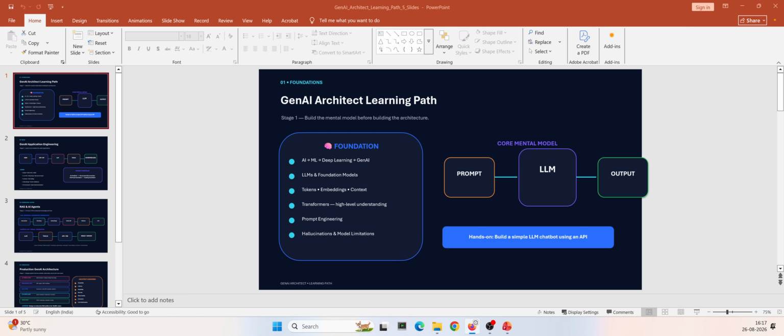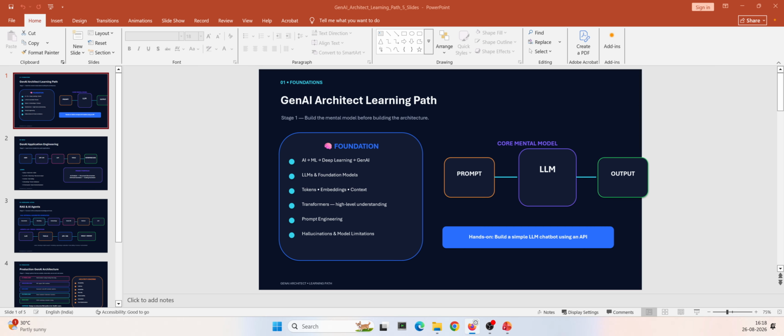Then comes the transformers. Transformers are one of the core subjects of generative AI. So how a transformer works, what transformer architectures are, what the fundamentals of transformers are, all that we should understand. Then prompt engineering. Next comes prompt engineering. Prompt engineering again has a lot of topics that we will be discussing in detail in future, right?